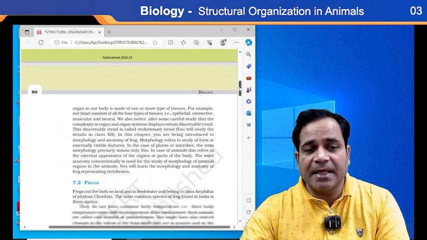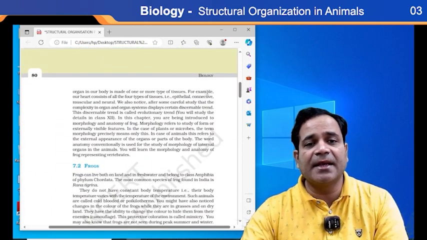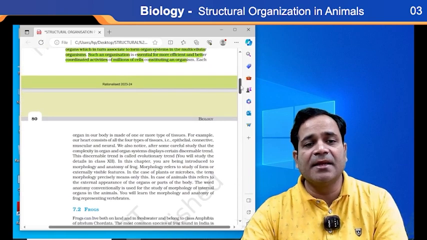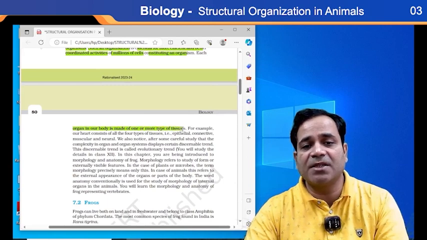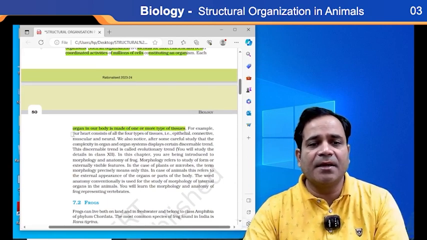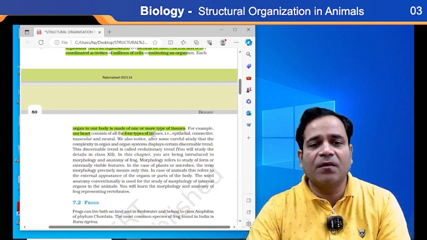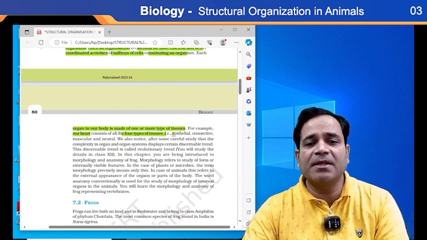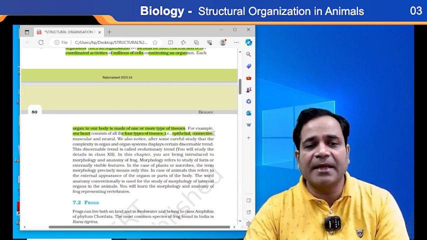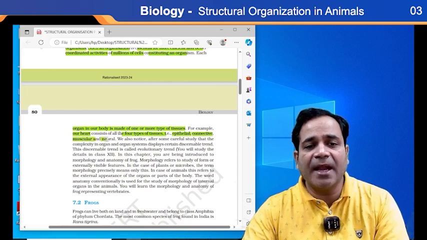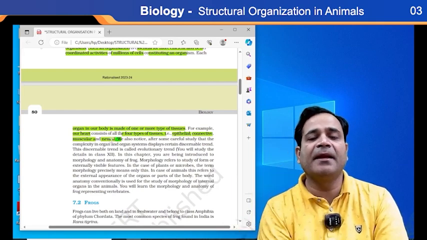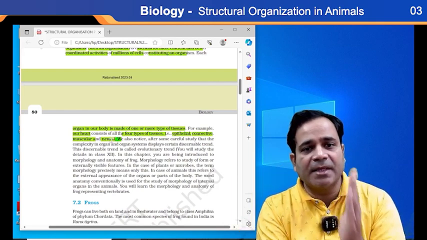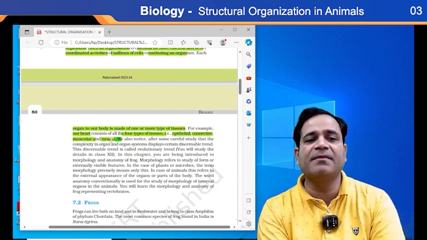Now, after knowing all these things, see, here is one example that is given. See, an organ in our body is made up of one or more types of tissue. Clear? Take one example. Take the example of our heart. Clear? And this heart consists of what? All four types of tissue. You know what the four types of tissue are? That is epithelial tissue, connective tissue, muscular tissue, and what, my dear? Neural tissue. See, clear? So this one is very important to know. Epithelial, connective, muscular, and neural tissue.